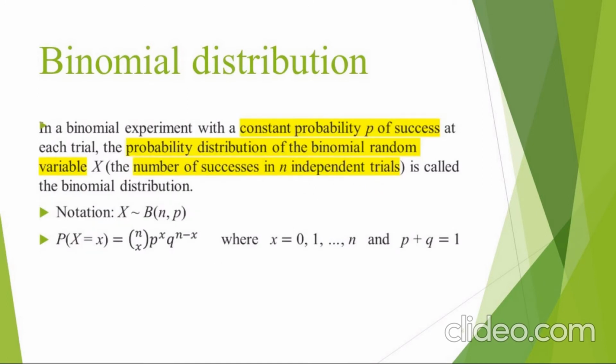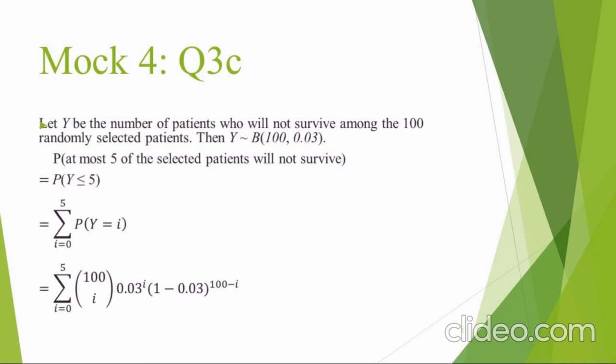Therefore, we can apply this type of probability distribution, with the binomial random variable as the number of successes in n independent trials. Let us denote y as the number of patients who will not survive among 100 randomly selected patients.